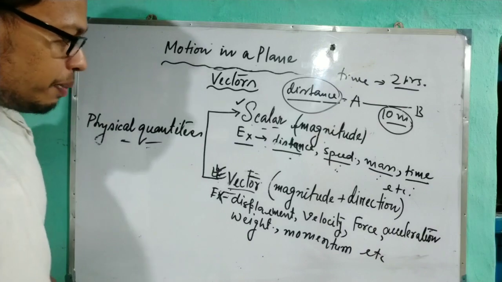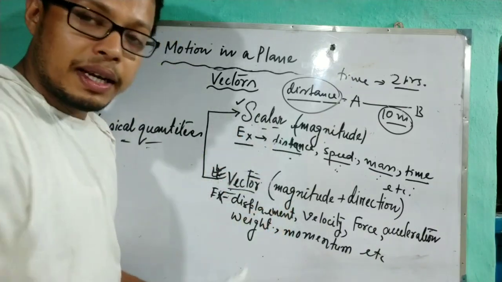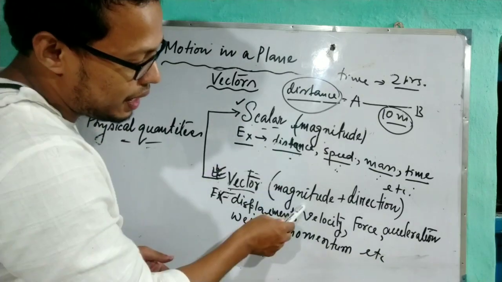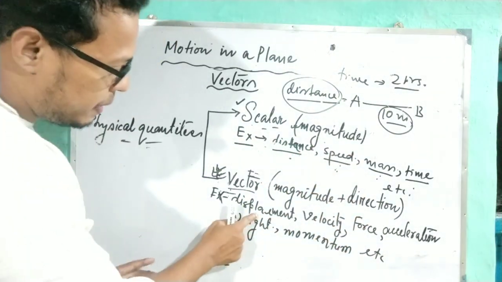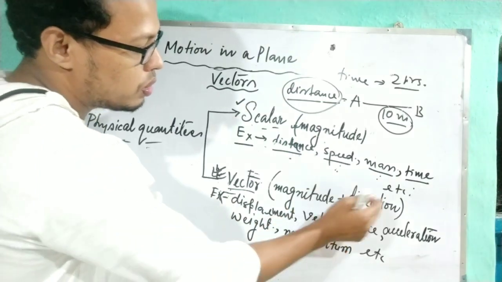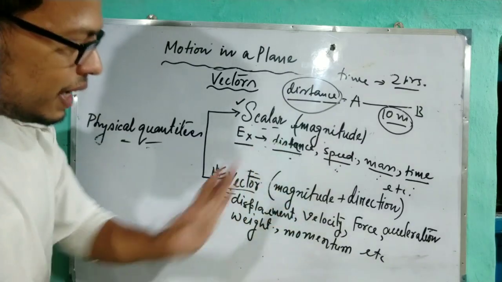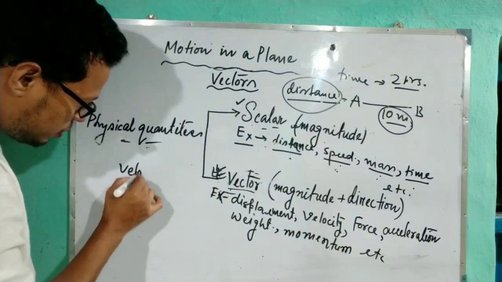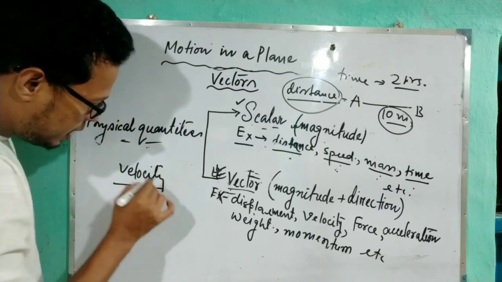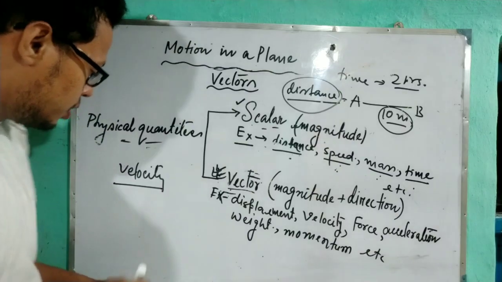Now, what about vector quantities? The quantities which have magnitude as well as direction. Examples: displacement, velocity, force, acceleration, weight, momentum, etc. Out of these, I am taking any one or two. Suppose the velocity. See, why is velocity a vector quantity?